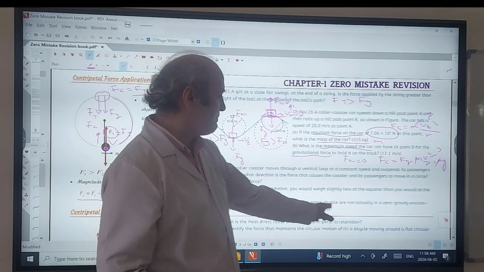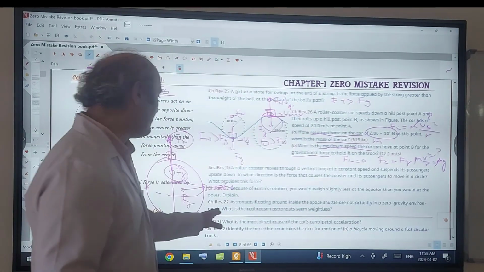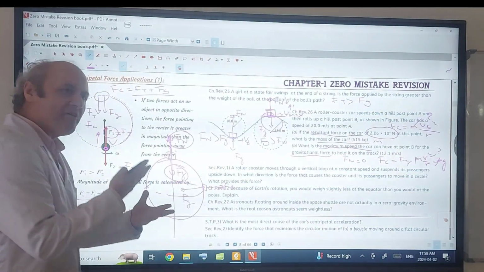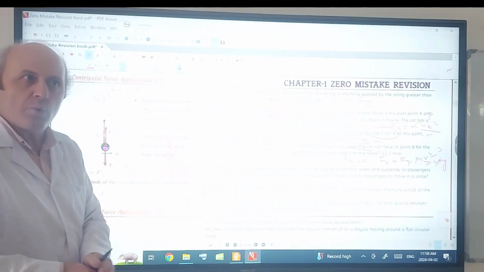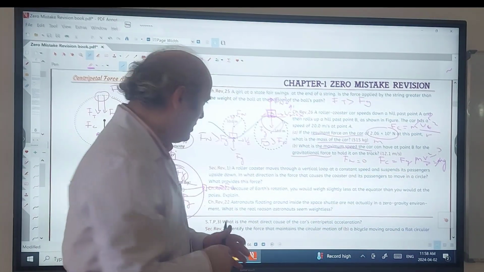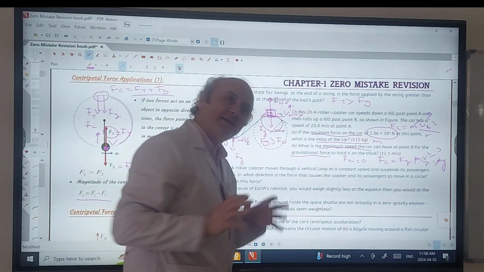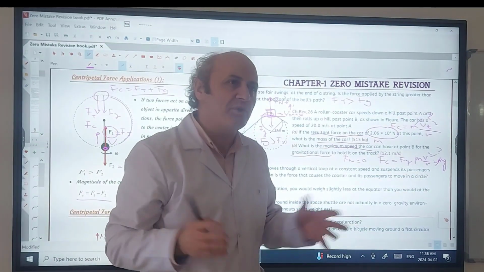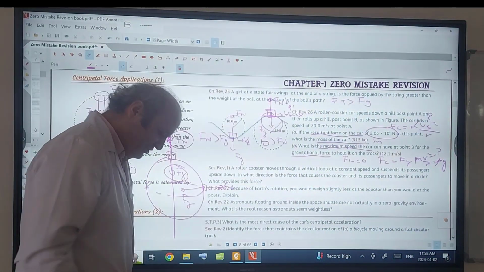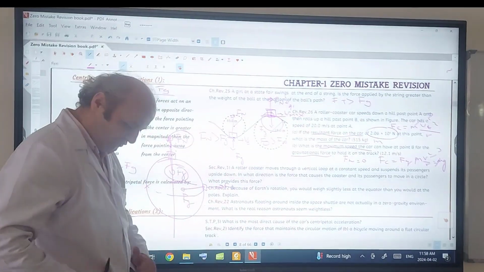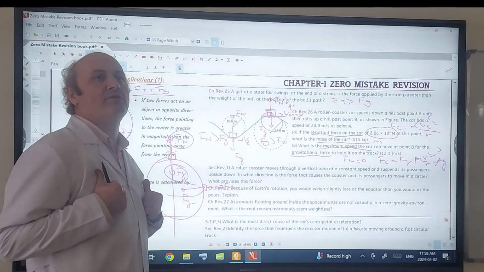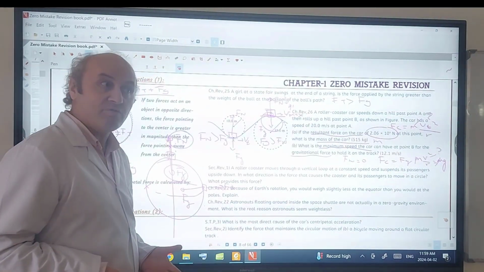Astronauts floating around in orbit are not actually in a zero-gravity environment. Why is this? This is in fact not about circular motion, but it's about how Fg and Fn are related. When the space shuttle is falling with g, astronauts are not in contact with anybody. You feel your weight by Fn. In fact, when you are standing on the ground, you feel a force acting on your body which is equal to your weight, because Fn is equal to your weight. If no Fn, you don't feel your weight.